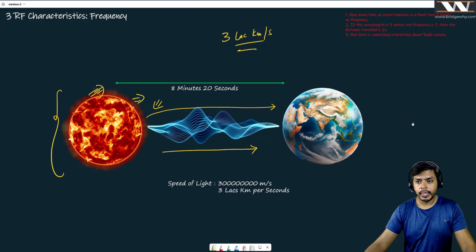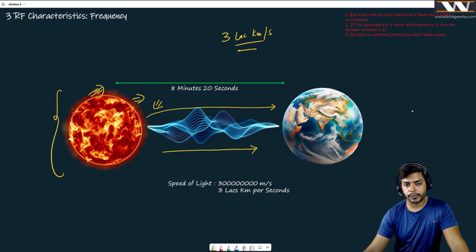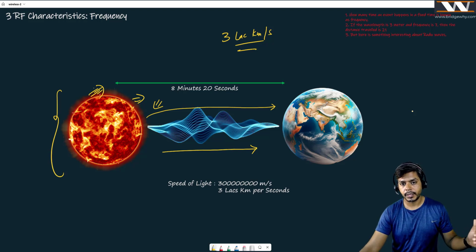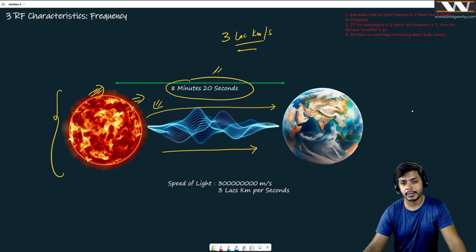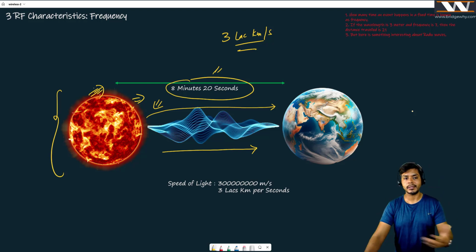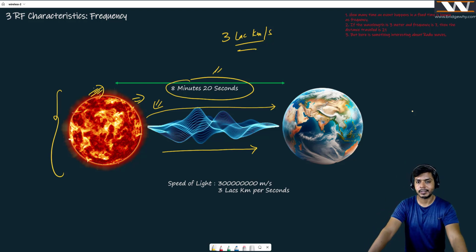And you all know that whatever waves or electromagnetic energy are coming out from the sun, it is just electromagnetic waves. And see, the speed is huge, and still it takes 8 minutes and 20 seconds to reach. It means that you can easily calculate how many kilometers away the sun is from us. It's a huge distance.